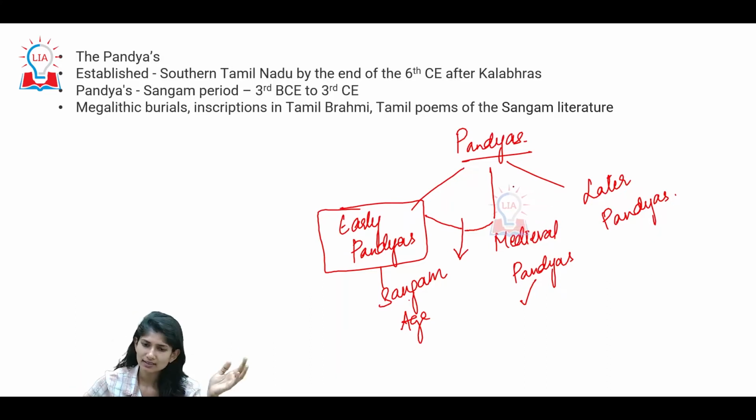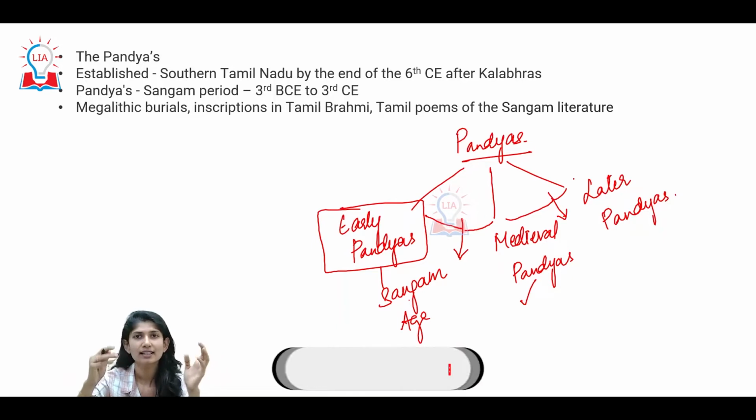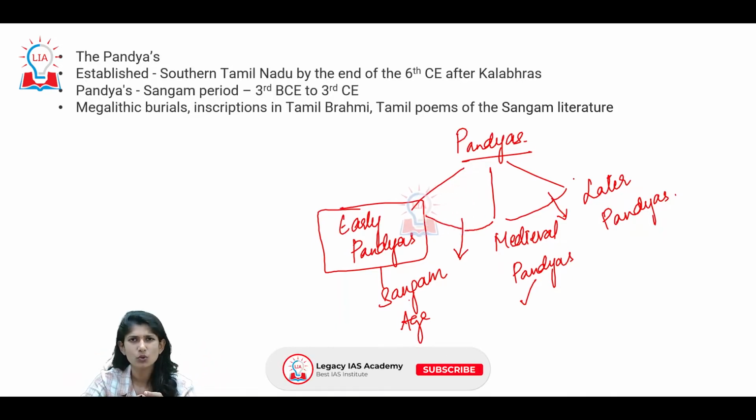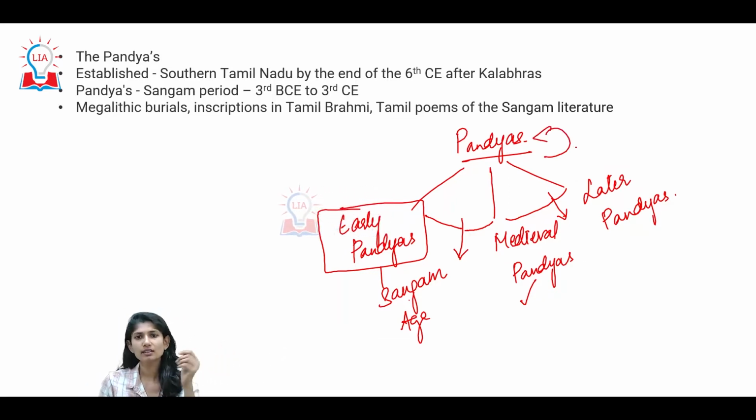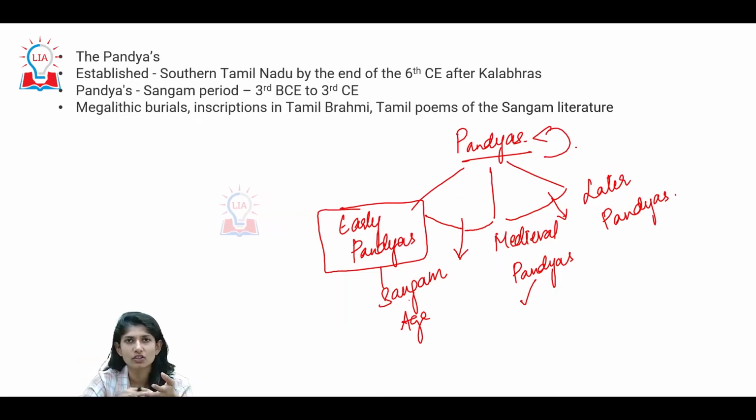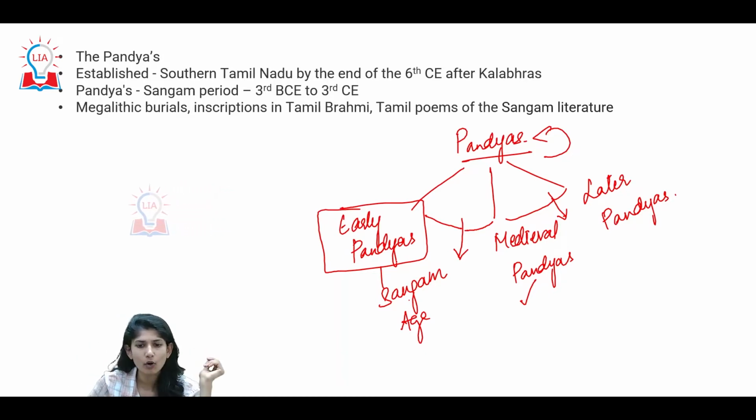Again the same saga will continue. Then we have later Pandyas. This is true for Cholas or Cheras as well. But here all of them are clubbed under one, called Pandyas. So when we discuss the administration part, socio-economic part, and art and architecture part, we will be discussing it collectively for all three. This is just for your understanding and segregation.